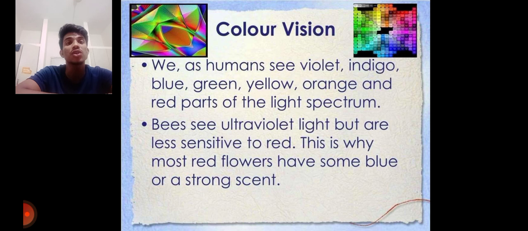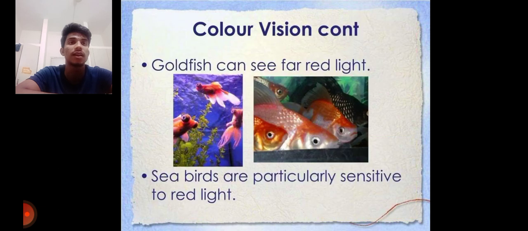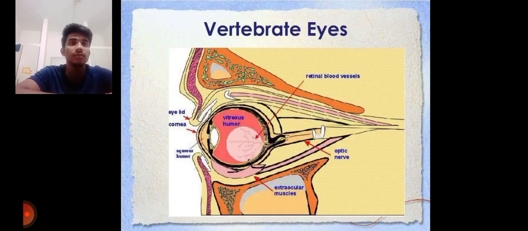This is why most red flowers have some blue or a strong scent. This is how a bee sees. And one thing, goldfish can see far red light, and seabirds are particularly sensitive to red light. And you can see the structure of the eye.